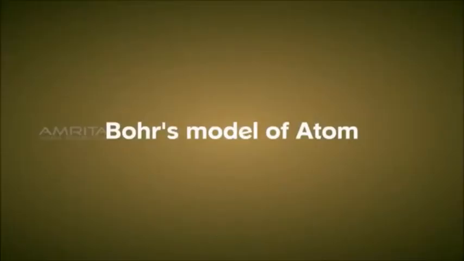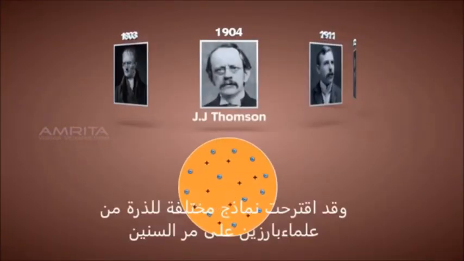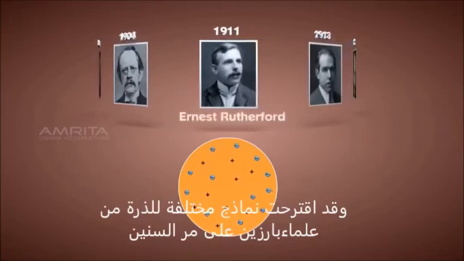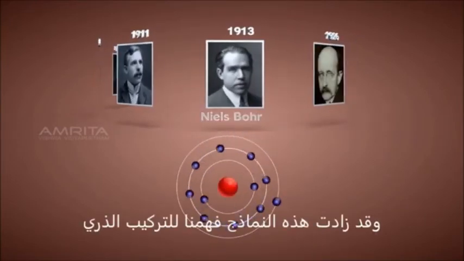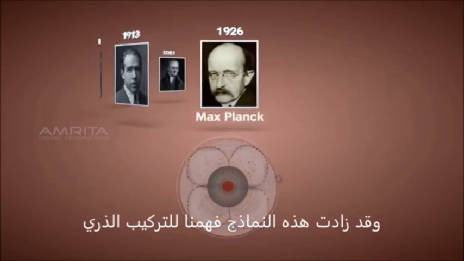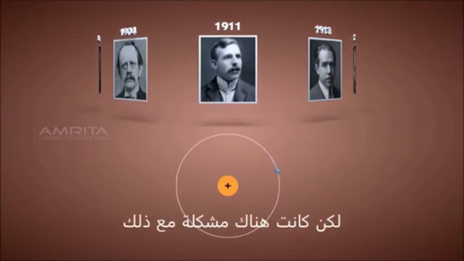Model of atom. Various models of the atom have been proposed by eminent scientists over the years. These models have increased our understanding of the atomic structure. Among these models, Rutherford suggested that electrons revolve around the nucleus in well-defined orbits, but there was a problem with